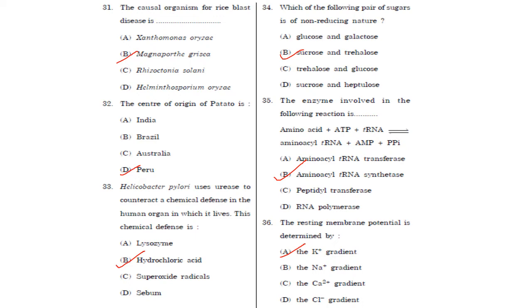Answer is option B. Then, which of the following pairs of sugars is non-reducing in nature? It is trehalose and sucrose, which are non-reducing. Trehalose is a non-reducing disaccharide in which the 2 D-glucose molecules are linked through their anomeric positions to one another.